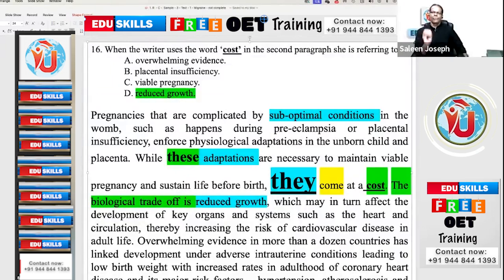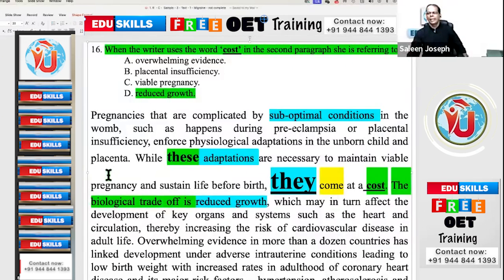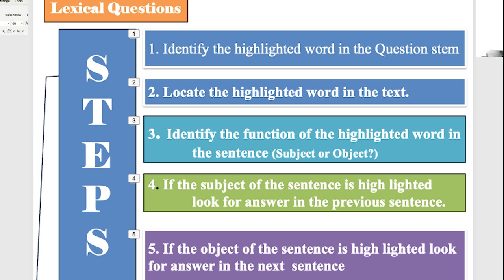Find the highlighted word in the question stem. This first line of the question is known as the question stem. And second step, find the highlighted word in the text. As of now, this cost is that word. Then find whether the highlighted word is the subject or the object of the sentence given in the text.